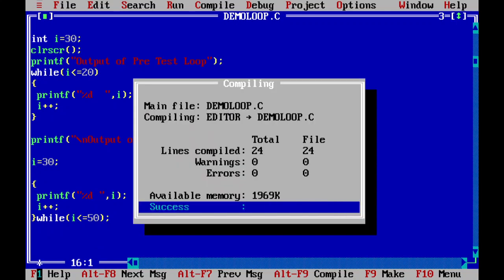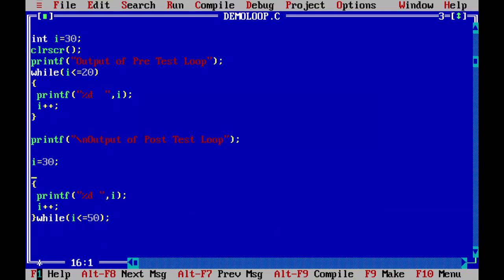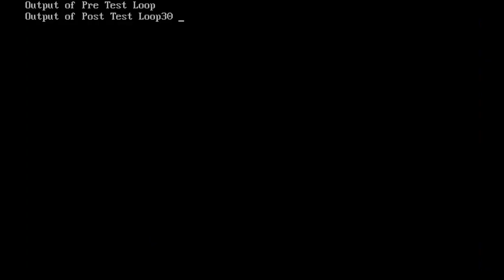Now if I compile this one, compile success. If I execute this one, it will fall into an infinite loop. It will print nothing from the first loop. It will print 130 in the second, then it will halt, because the loop is going on and on. It will not come out. We need to break it. We need to Control-Break it, otherwise it won't get finished.